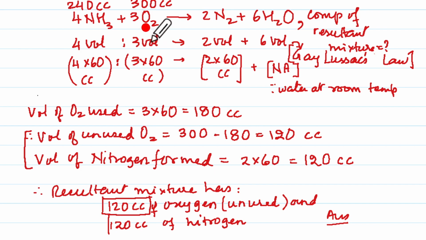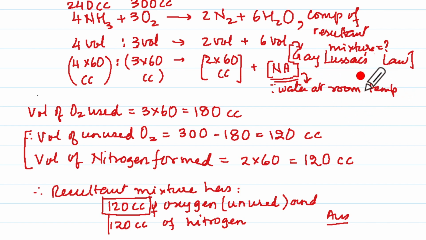So one volume will be 100, which means for ammonia I need 400 of ammonia. Do I have 400? No. So I have to consider 240 cc as 4 volumes. So each volume is 60 cc. So we write here 4 into 60 cc, here 3 into 60 cc, here 2 into 60 cc, and here we will write not applicable since it is water at room temperature.